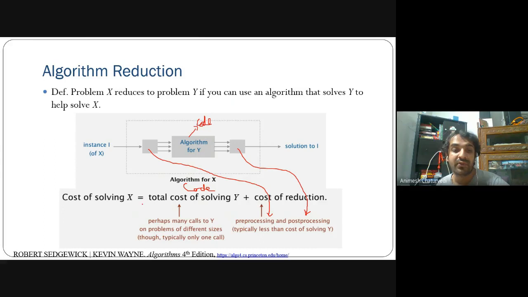And for solving this coding part of X, you actually have the time cost for solving Y along with the cost of reduction. What is reduction? Reduction is these two, pre-processing and post-processing. Both take some time, and you might have multiple calls on this Y, which will take some input size and some complexity. So this is how you do the reduction.